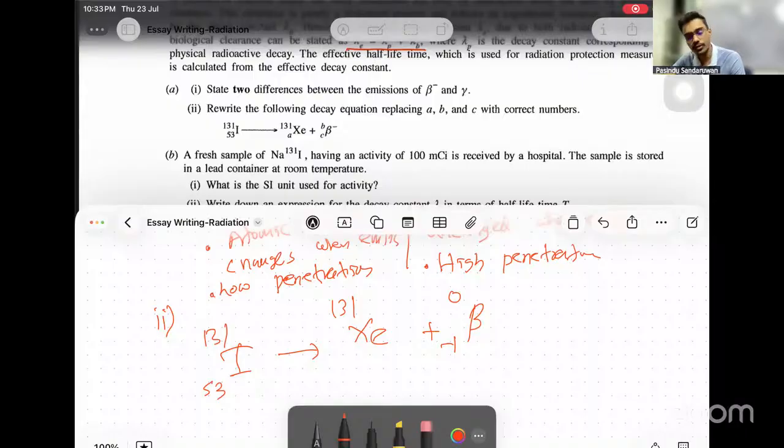Atomic number represents the number of protons, and mass number represents the sum of protons and neutrons. On this side there are 53 protons, so to balance this it must be 54 here, since 54 minus 1 is 53. And check the mass numbers, 131, that is okay. So the answers are A equals 54, B equals 0, C equals minus 1.